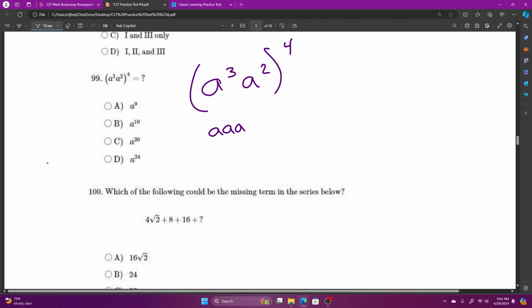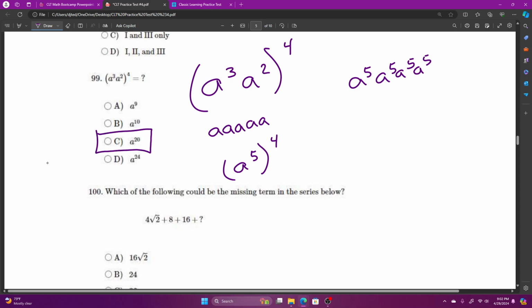A cubed times a squared is a to the power of 5, to the power of 4. A to the power of 5, 4 times, would be a to the power of 20.